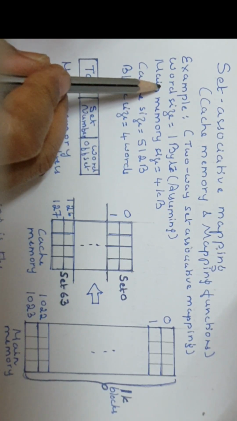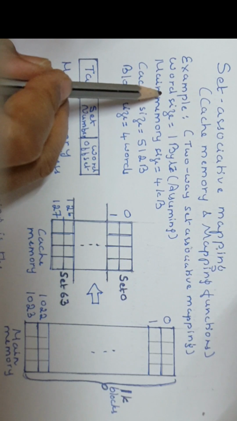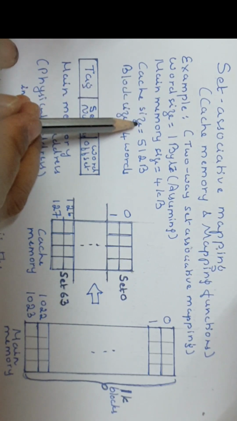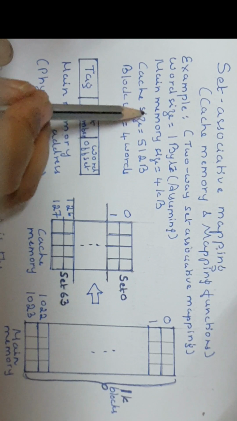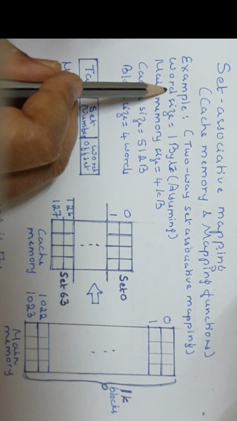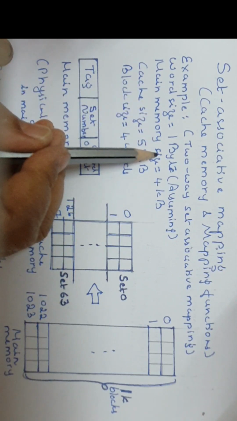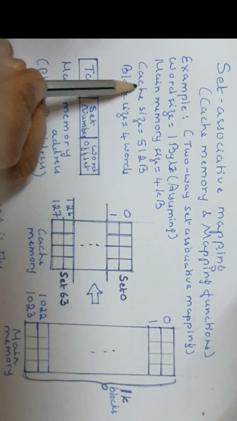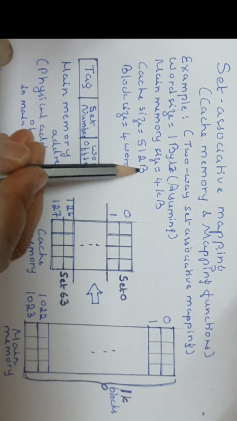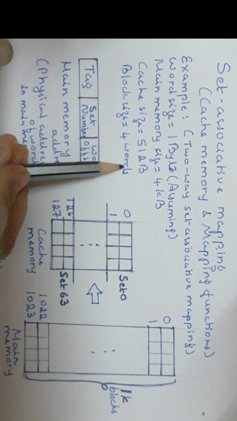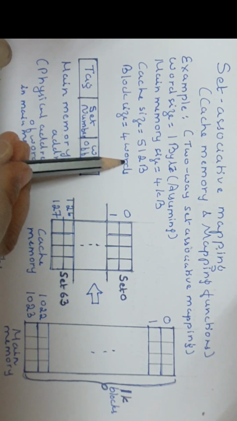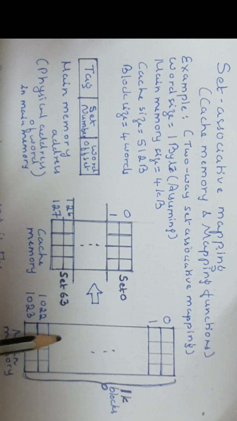The parameters which I had taken in direct mapping and associative mapping regarding memory size, the same parameters I have taken here. So word size is 1 byte, that is assumed. Main memory size is 4 KB, meaning 4 kilobytes. Cache size is 512 bytes. Block size is 4 words. Because each word is 1 byte, we can say 4 bytes. With respect to this, the figures for main memory and cache memory are drawn here.